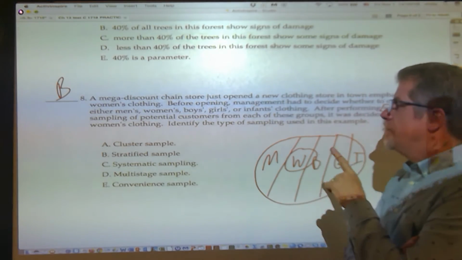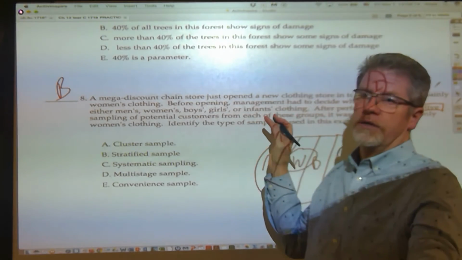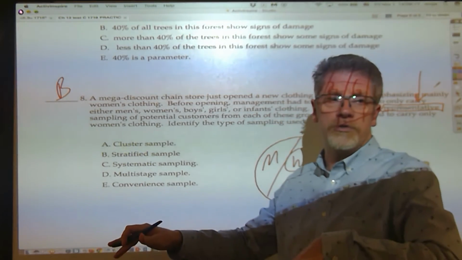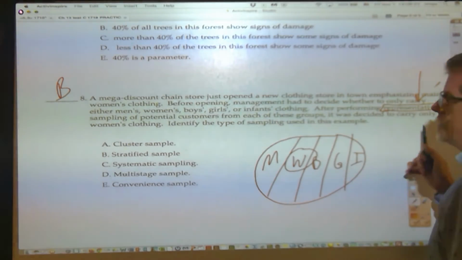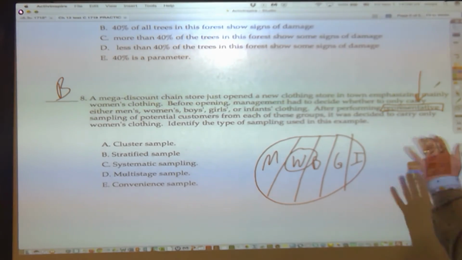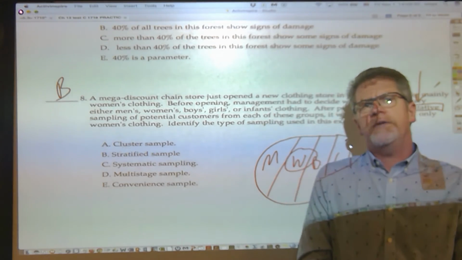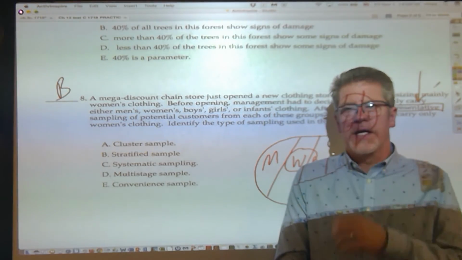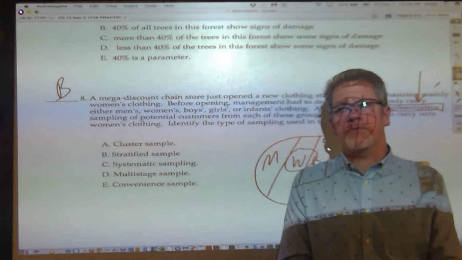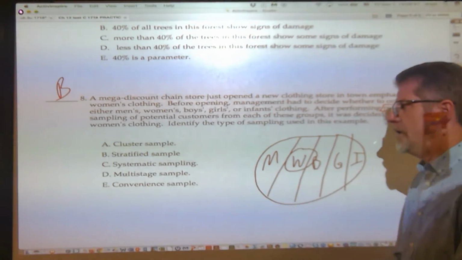However, before opening, they apparently wanted to decide whether to go in a new direction. We've done this in the past, but should we go in a new direction and start doing more than just women's clothing? So they went out of their way to perform representative sampling. And then, after all that information, they decided to carry only women's clothing. So even though you might say they were just systematically favoring a particular outcome, it is entirely possible that they were going through a scientific process here that was really quite reasonable. So yeah, we're okay with that.